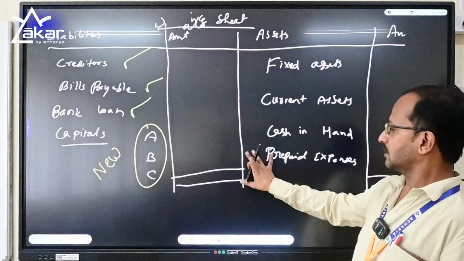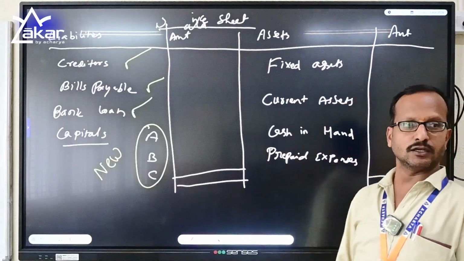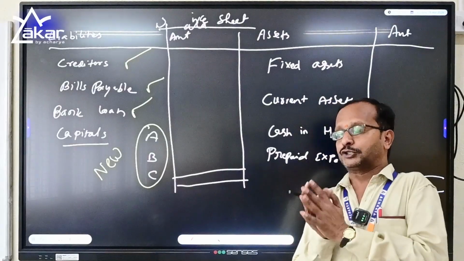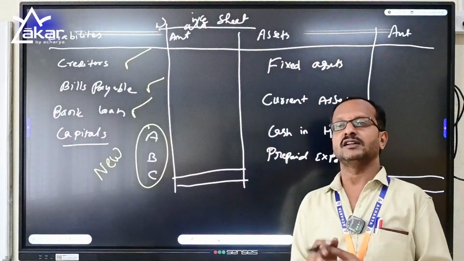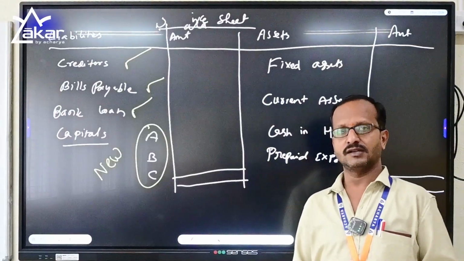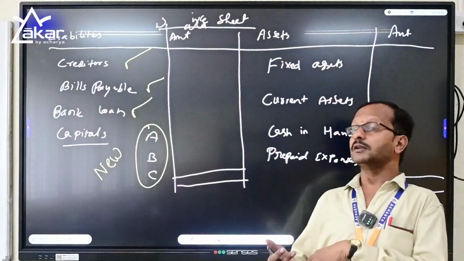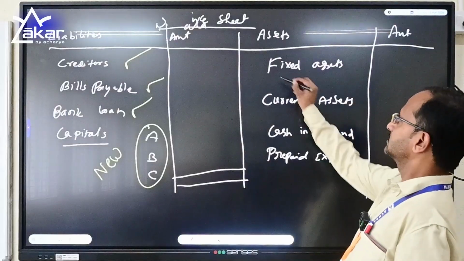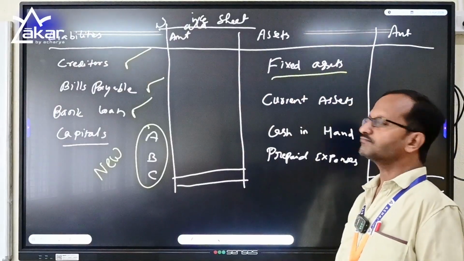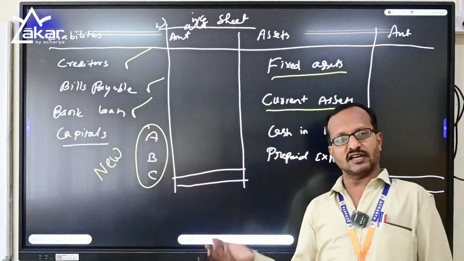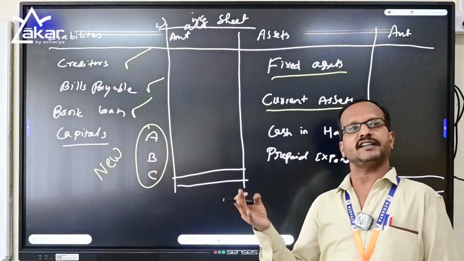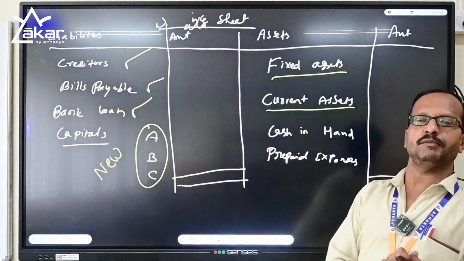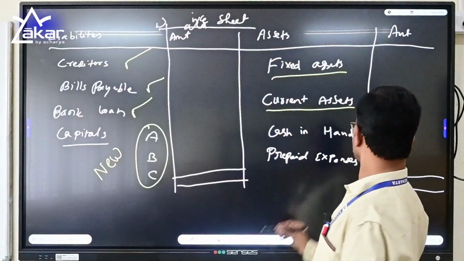Now again, the adjustments. Fixed assets. You may have a lot of fixed assets there: plant and machinery, land and building, furniture, etc. Make sure that when you are taking from the old balance sheet, you check whether you have revalued those assets or not. If you have revalued it, and the value is decreased, minus the value of the asset, and if the value is increased, plus the value of the asset. Fixed assets are shown at the existing present value. Current assets include sundry debtors, bills receivable, inventory or stock, cash in hand and cash at bank, and any prepaid expenses which are coming in the adjustments.